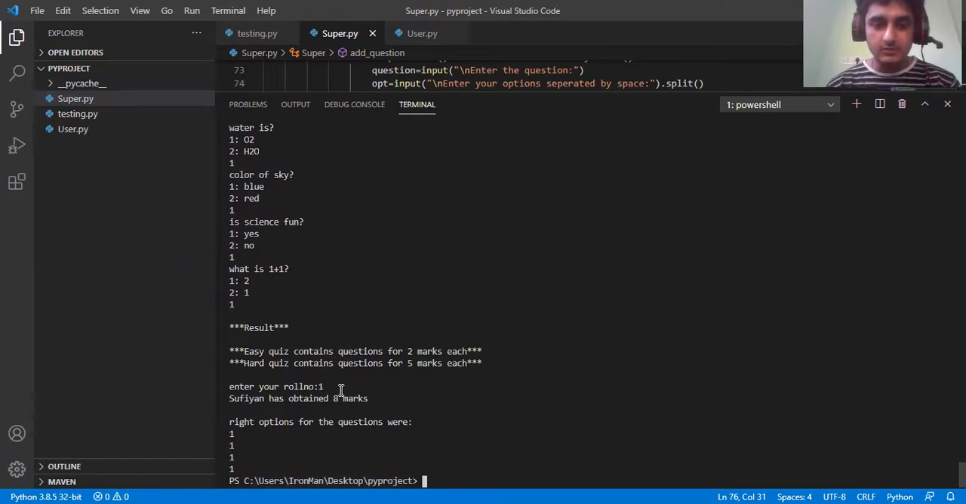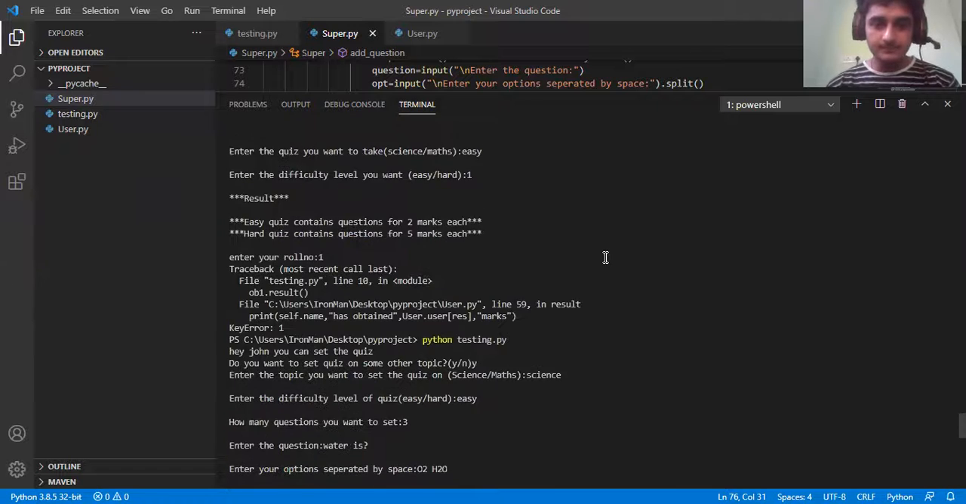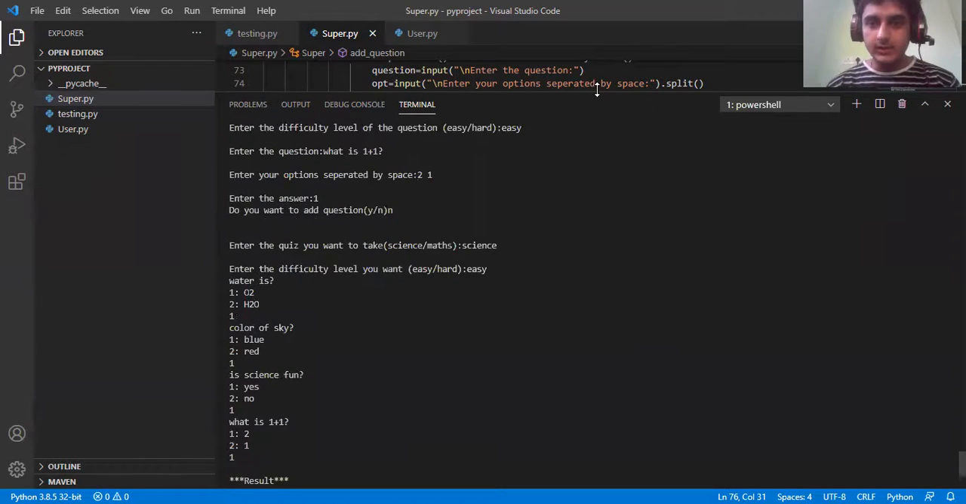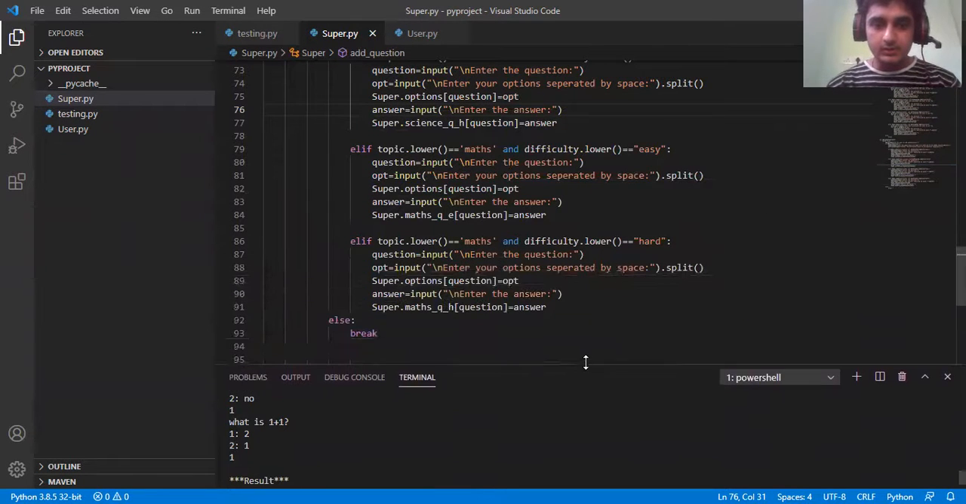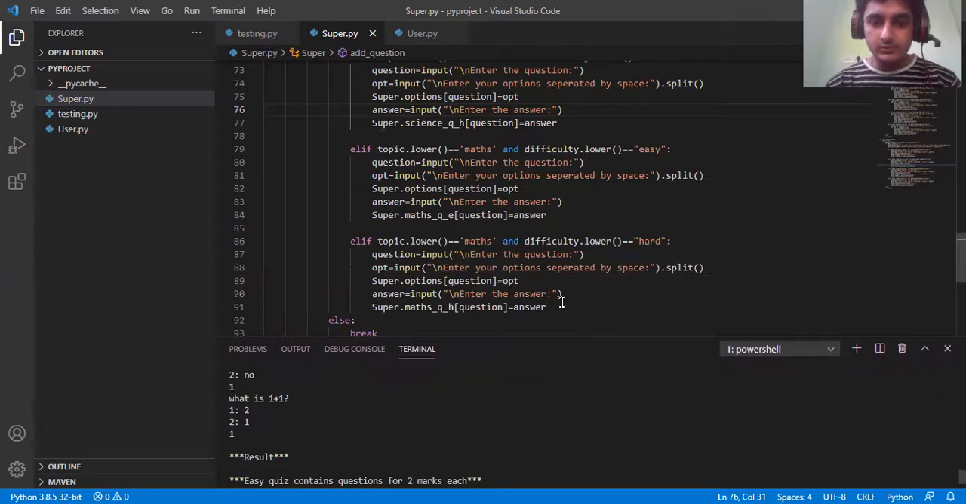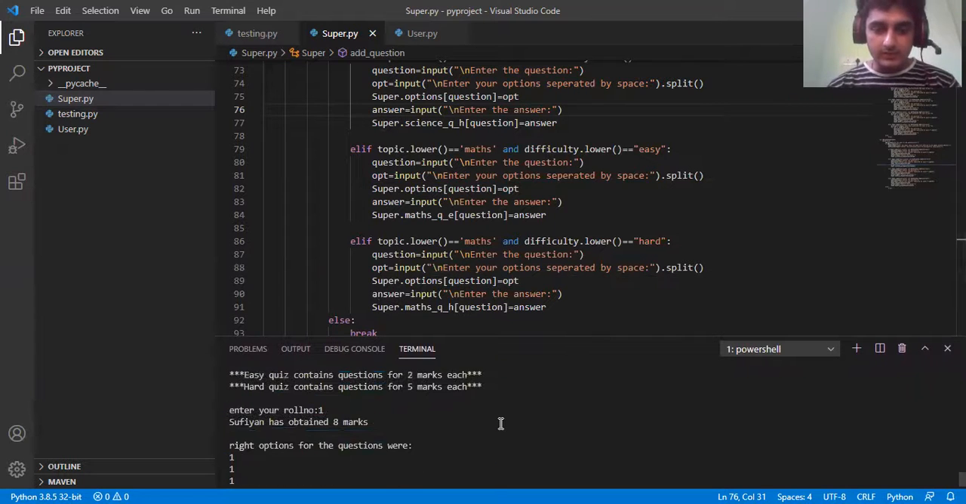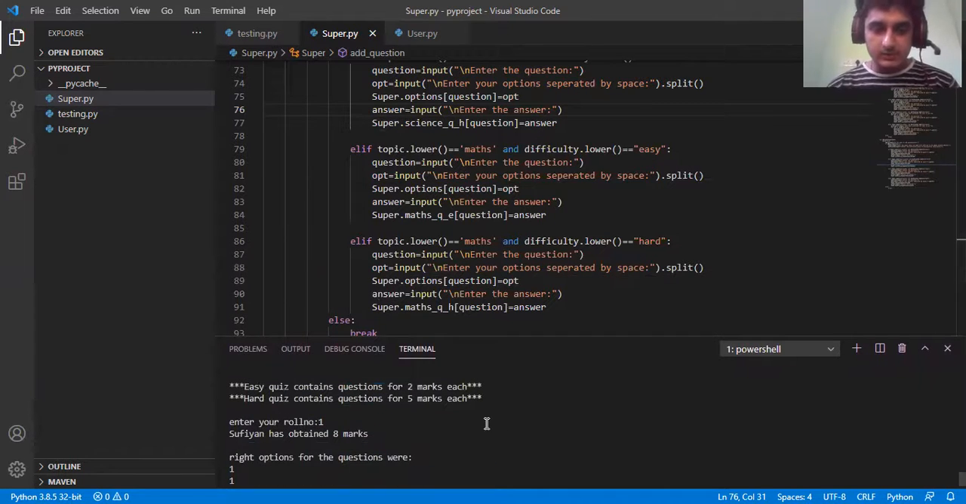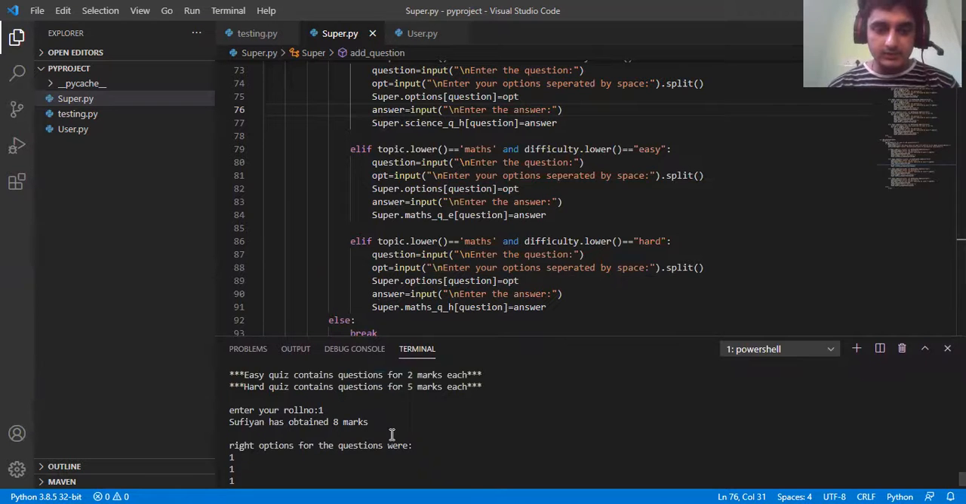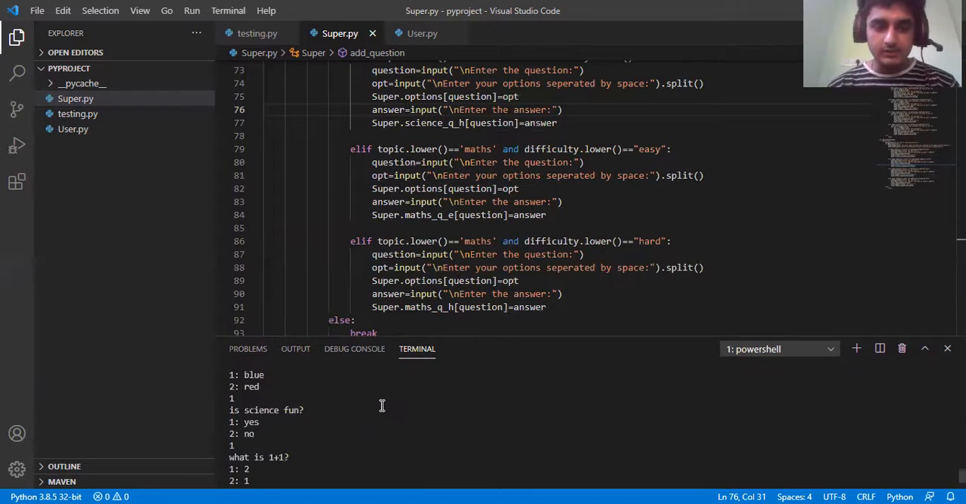So yeah, that's how this works. How we have obtained 8 marks is there were 4 questions, and 4 into 2 equals 8, 2 marks for each question. Easy questions give 2 marks each and a hard quiz contains 5 marks each. So yeah, that's how it works. This is it about the MCQ type questions. This is how we will get the result displayed: Sufyan has obtained 8 marks, right options for the questions were, and so on.